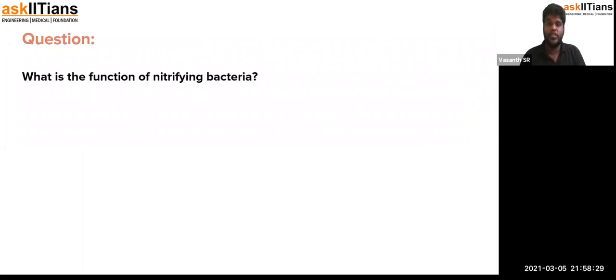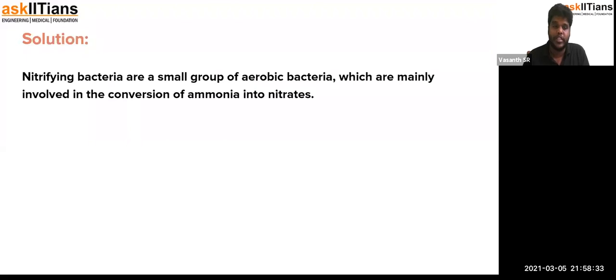So we have a few questions that we can discuss. What is the function of nitrifying bacteria? Very simple question. It is just a group of bacteria that is involved in the conversion of ammonia into nitrates. This is the main function of the nitrifying bacteria. I hope this is a very easy question. Most of you would be wondering whether to write ammonia or nitrates, so that's why I have used this question to help you understand the process.